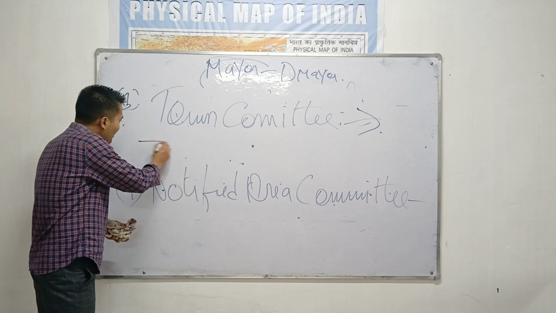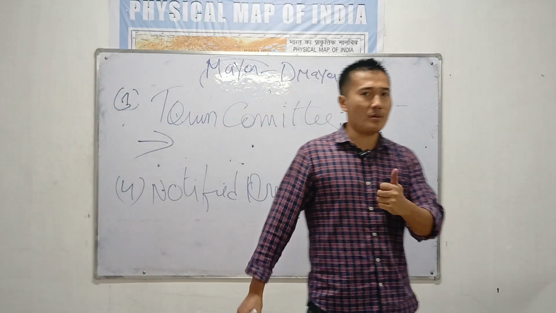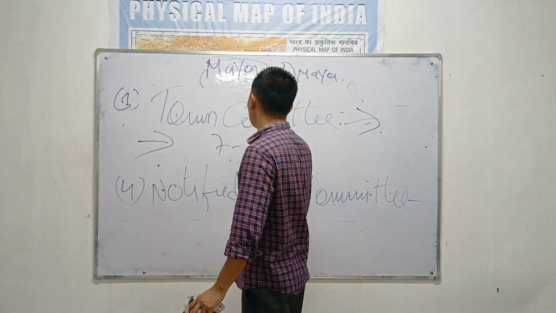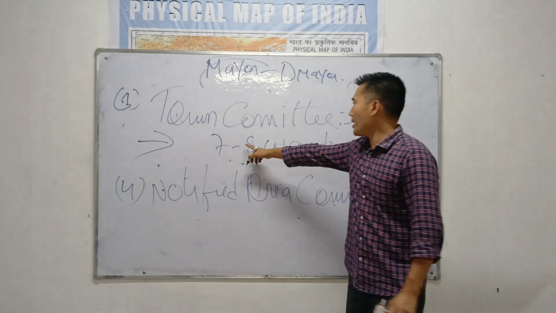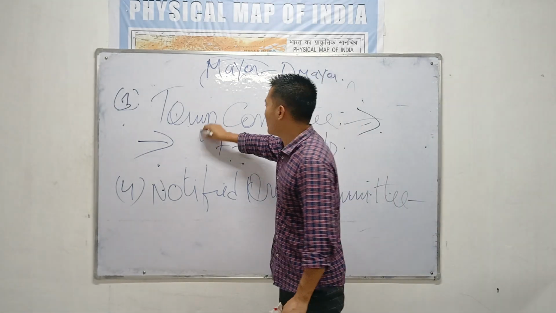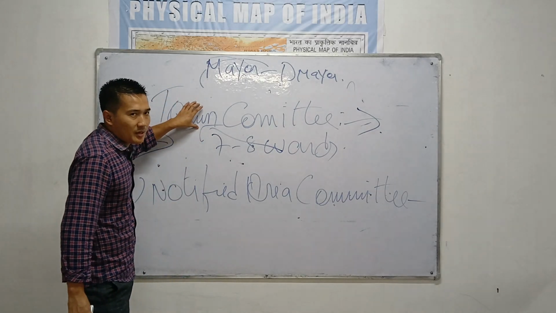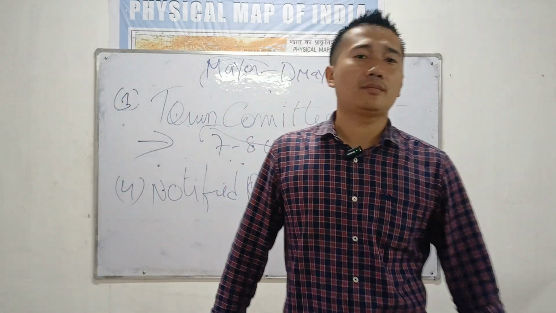So see this town committee, here also we have elected members. Your town will be divided into around 7 to 8 wards. So 7-8 wards will make one town committee. Here also in the town committee there will be a chairman and a deputy chairman.